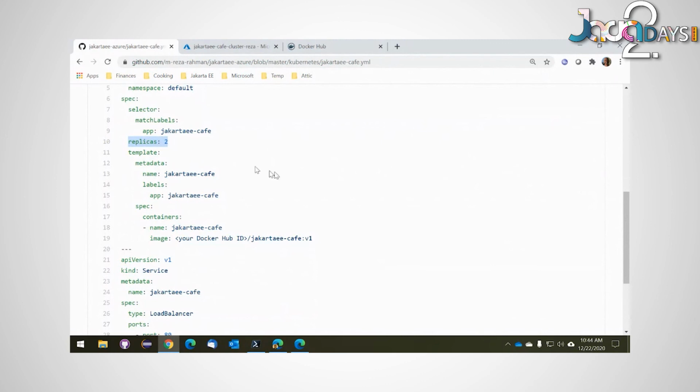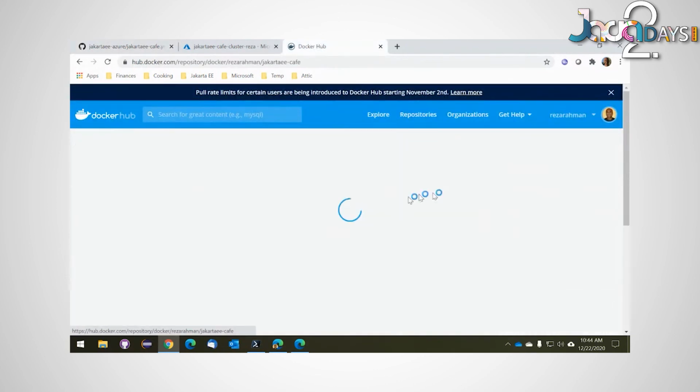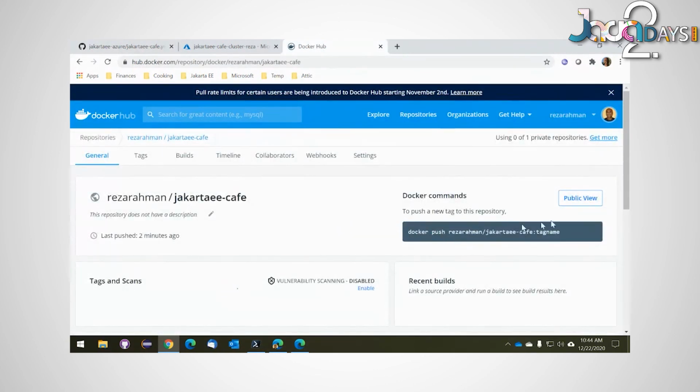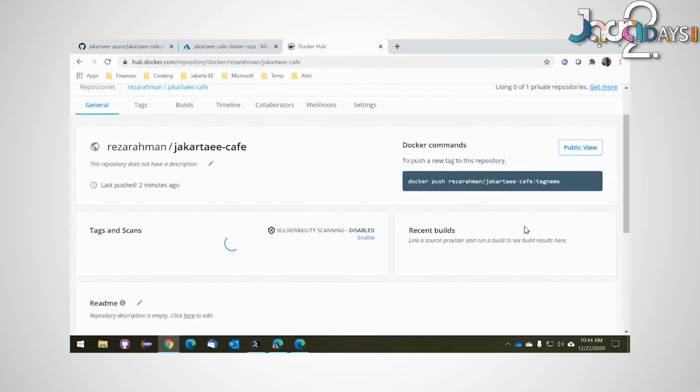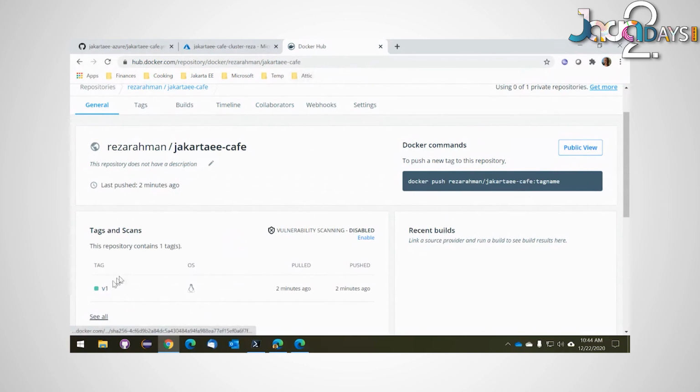And this is the name of my image. And locally speaking, I actually changed this beforehand to REZA RAHMAN Jakarta EE Cafe:v1, which is the name of my image over here, right? As you can see, this is a tag name, and there should be just one tag. Yeah, v1 is a tag that is there. So basically, that is what I specify in my YAML file.